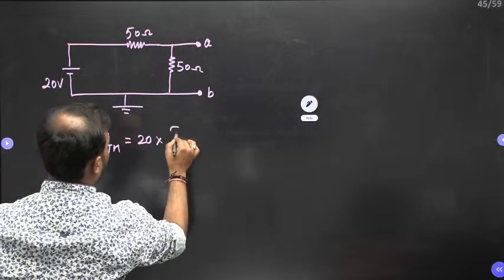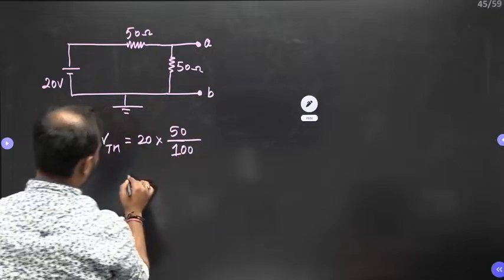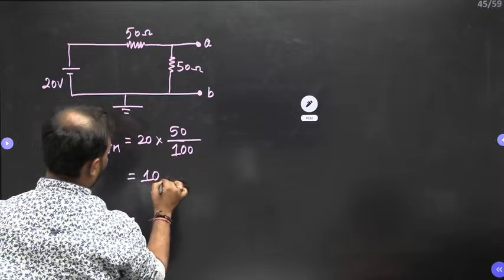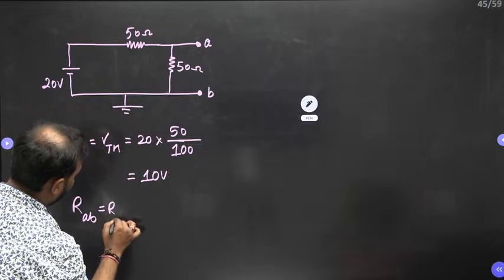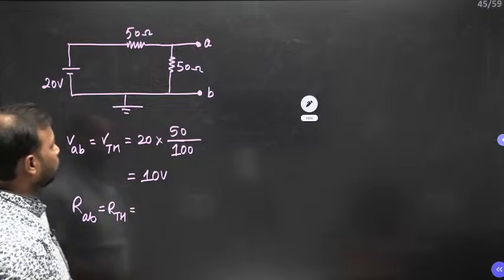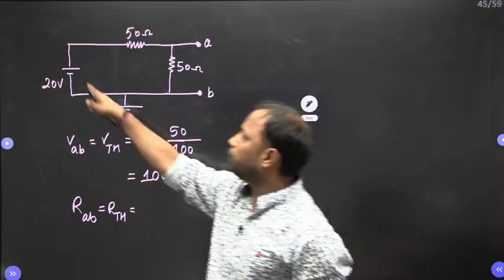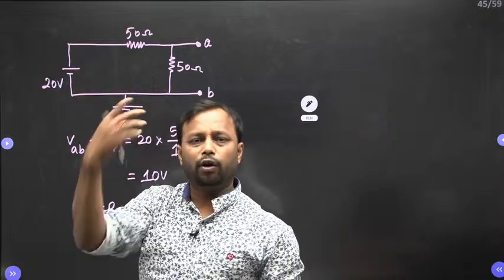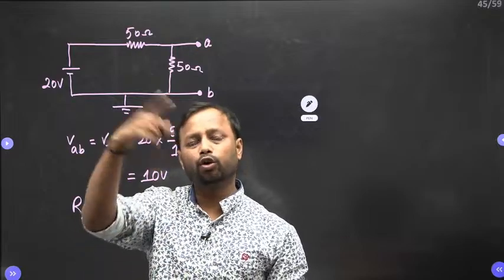20 into 50 divided by the sum. So here I have applied the voltage division rule, which is equal to 10 volt. Now Thevenin resistance RAB, which is nothing but RTH. So this is equal to, how can we find it? Deactivate all the independent sources. So here we have only one source, which is voltage. So the voltage source is going to be shorted, and the current source is going to be open circuit.